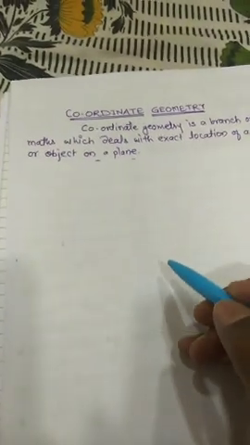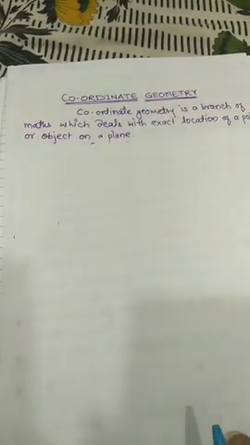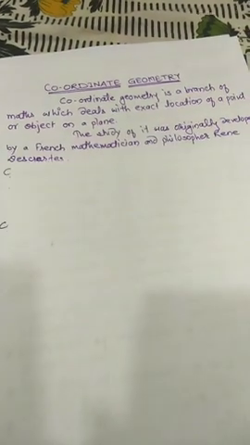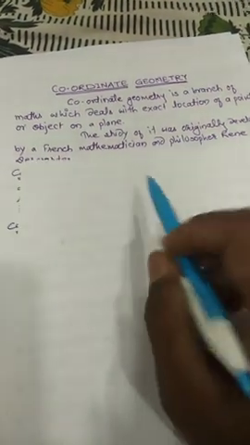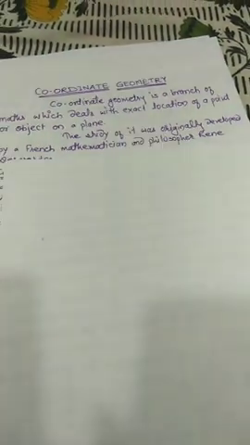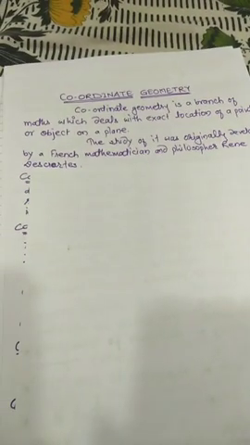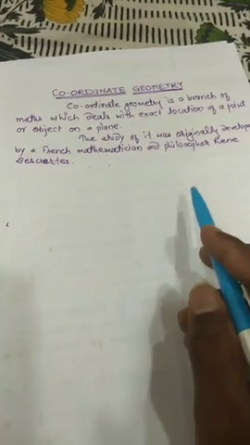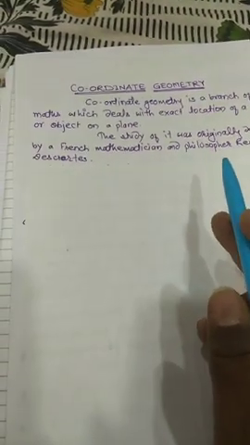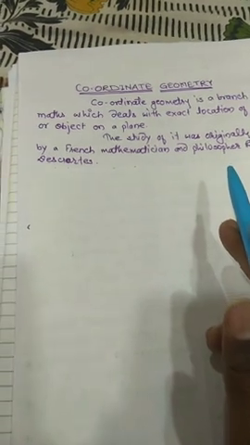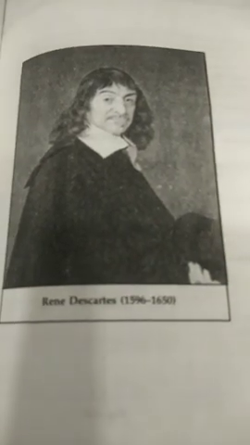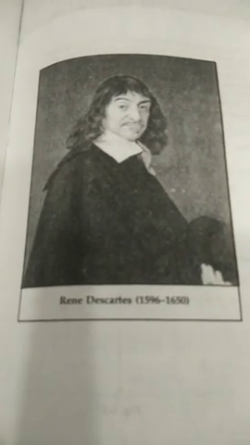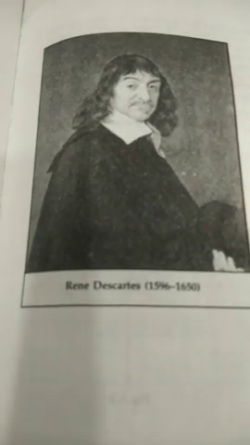This coordinate geometry was introduced by René Descartes, the French mathematician and philosopher. René Descartes introduced the coordinate geometry in maths.